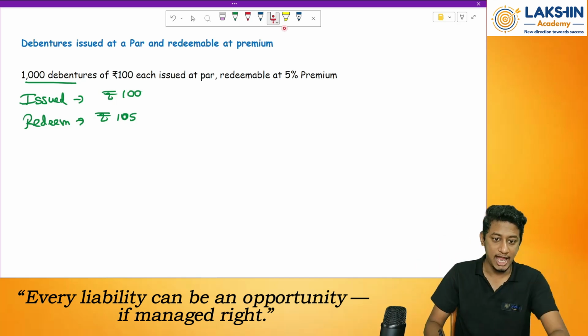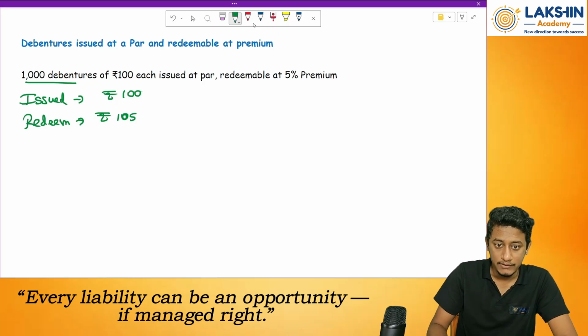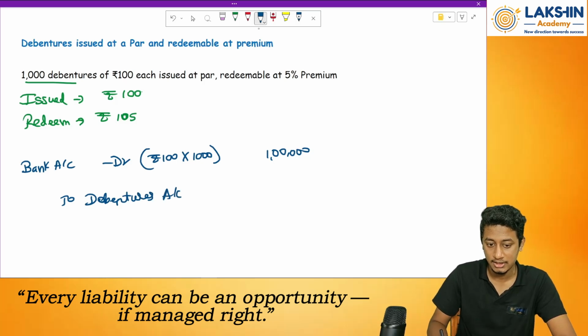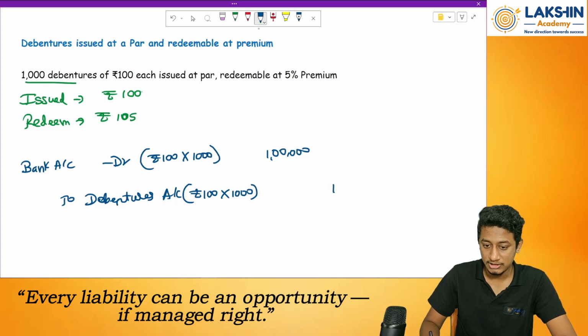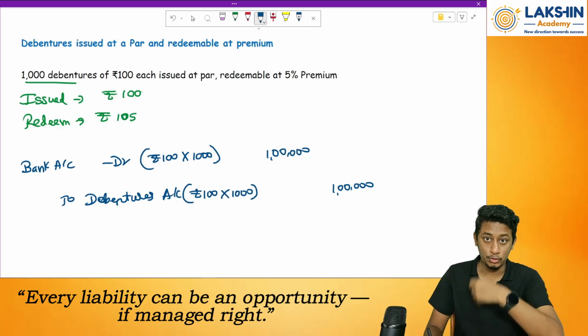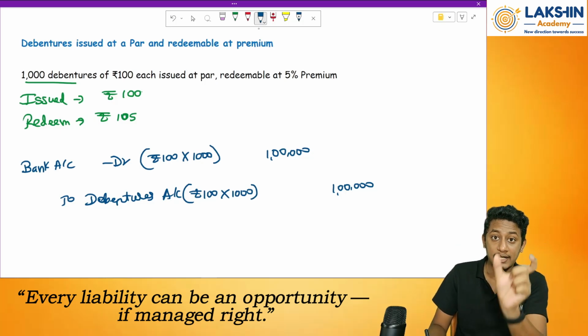How will I pass the entry? Have a look at this. First of all, bank account debited. How much do I receive? Rupees 100 per debenture into 1000 debentures. How much will that be? Rupees 1 lakh. Done. Then to what? To debentures account. Whatever the percentage of debenture, it might depend on the question. So debenture account. How much is the debenture value? Rupees 100 into 1000. How much is that? Rupees 1 lakh.